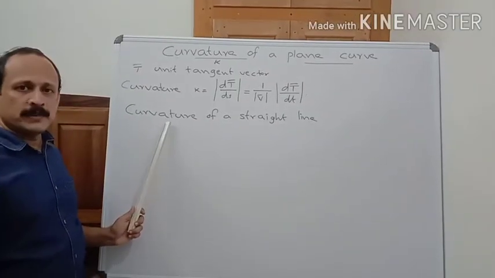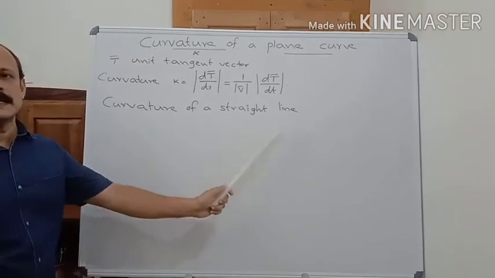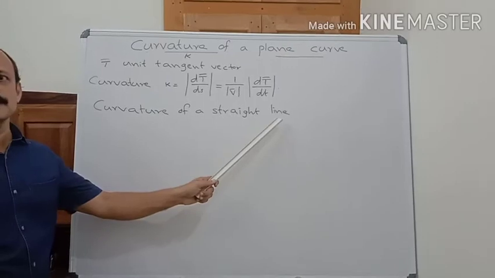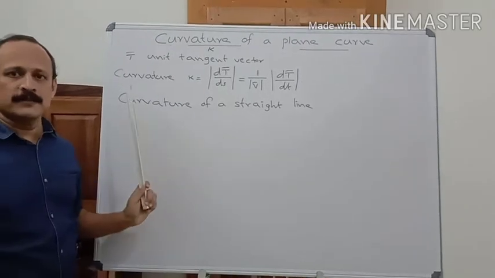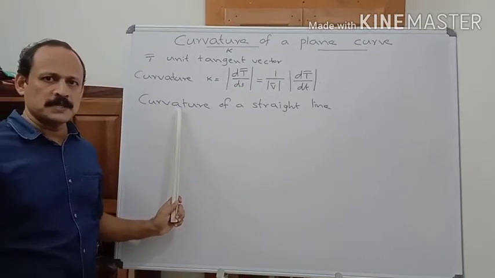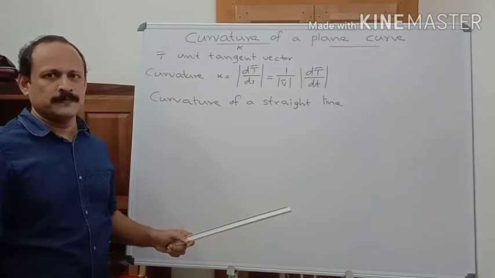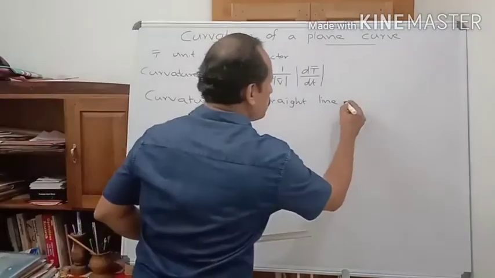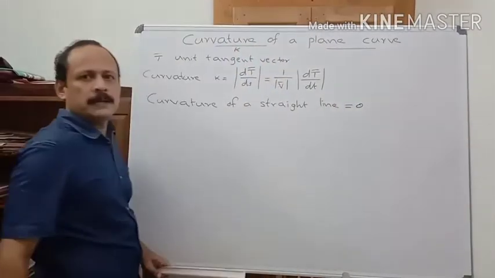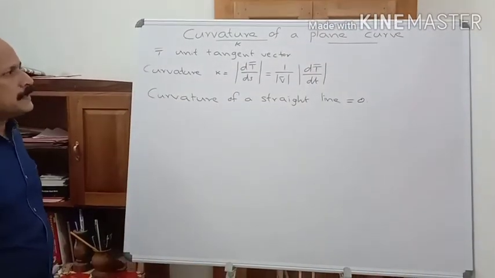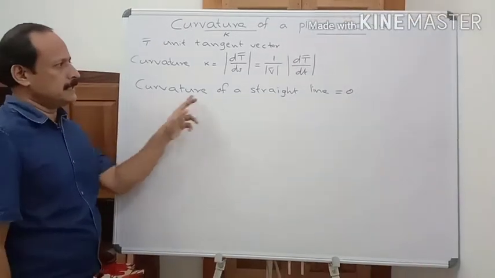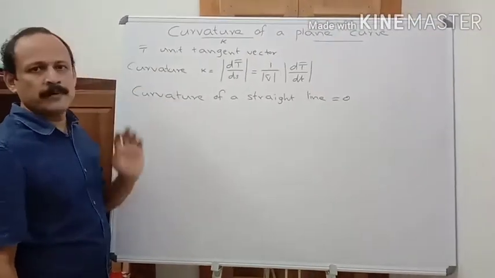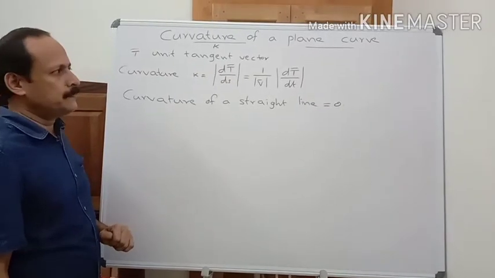Now, what will be the curvature of a straight line? A straight line has no bending, and curvature measures the bending of a curve. So, curvature of a straight line is surely 0. And let us verify that using this formula for curvature.